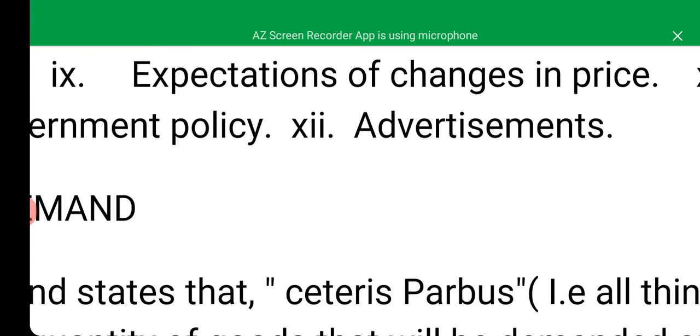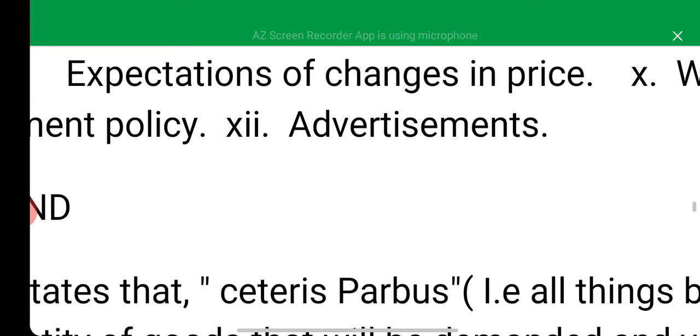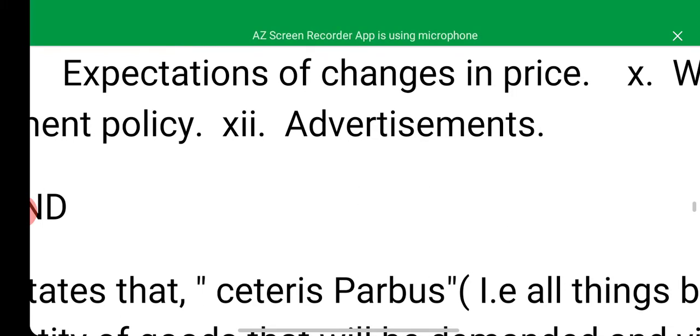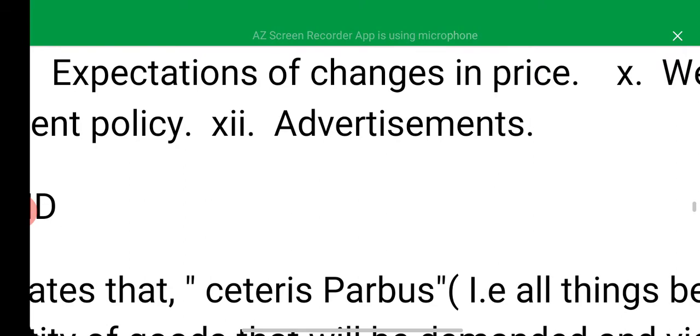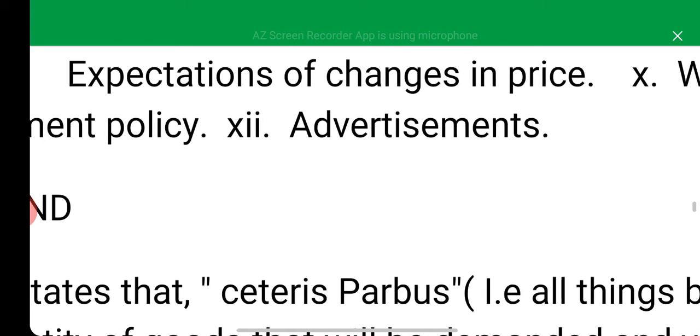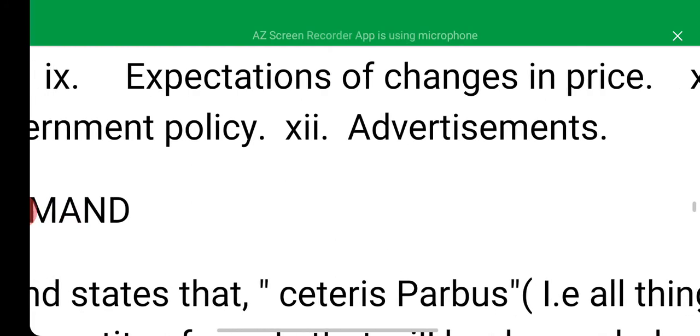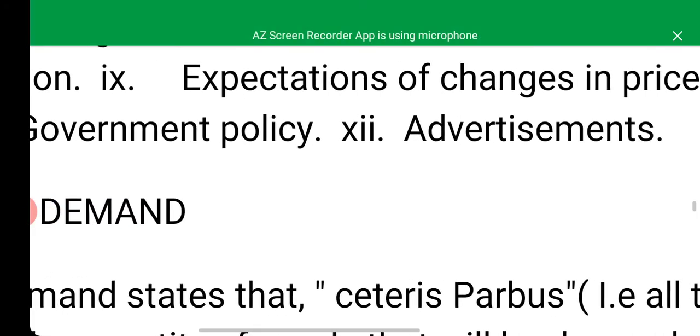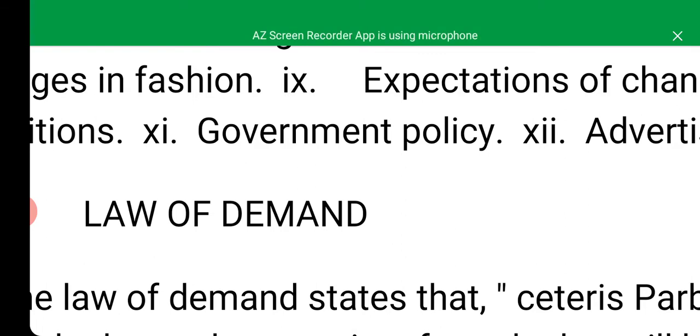And the last one here is advertisement. A good advertisement for a commodity can lead to an increase in demand for it, and vice versa. There are some products that people buy just because they like the advert. People buy some commodities because of the advert that plays on them. So a good advertisement for a product can lead to an increase in demand for such commodities.